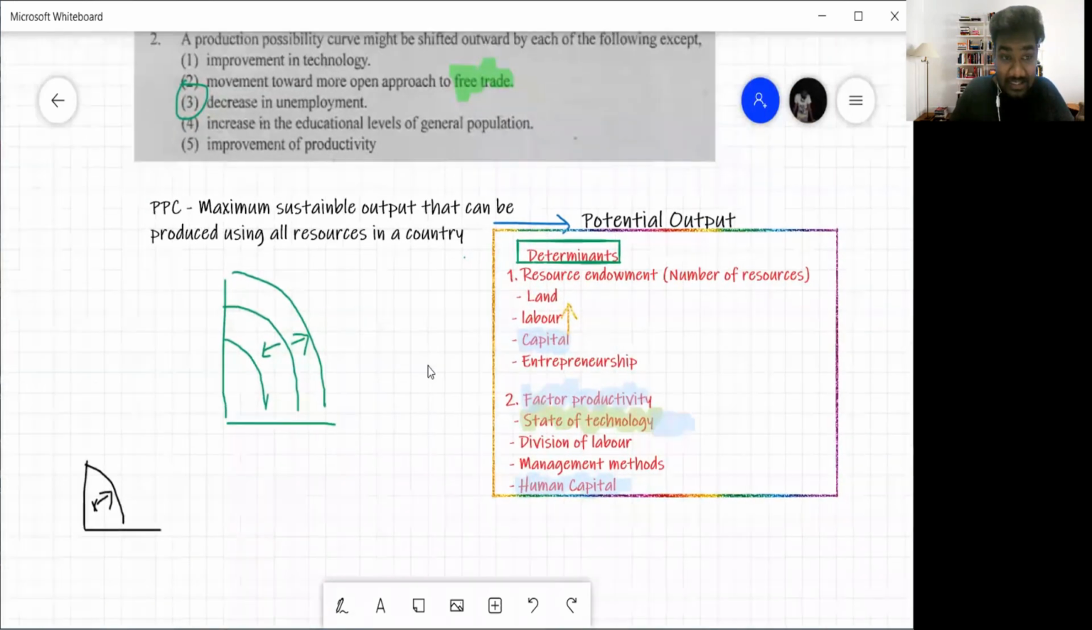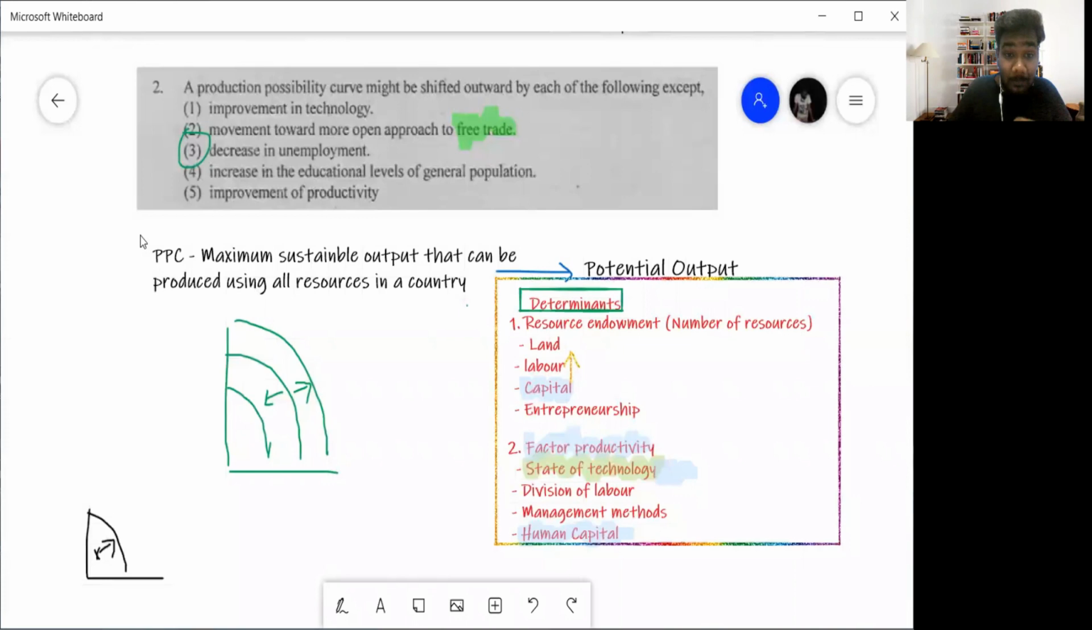Again, a nice question. A production possibility curve might be shifted outward by each of the following except. Now, this is a question that everyone has a problem with. Does the PPC shift? Is it an inward movement? Is it a point movement? So in order to figure this out, I'll tell you the logic behind the PPC. It would then make much more sense.